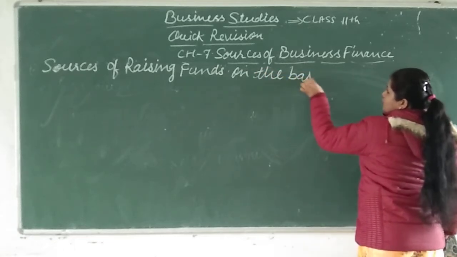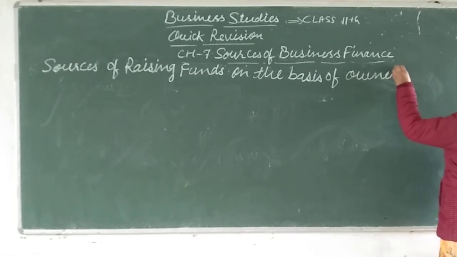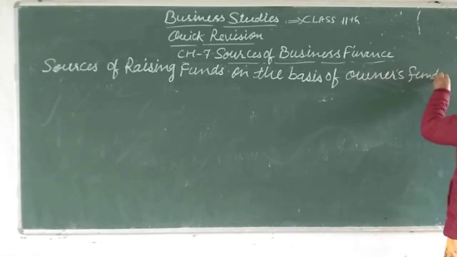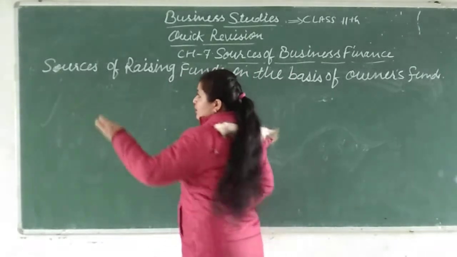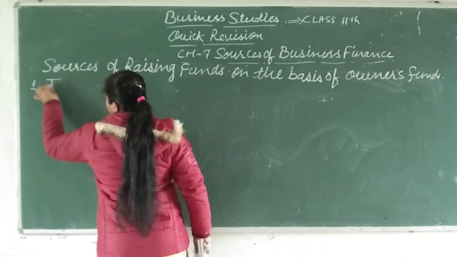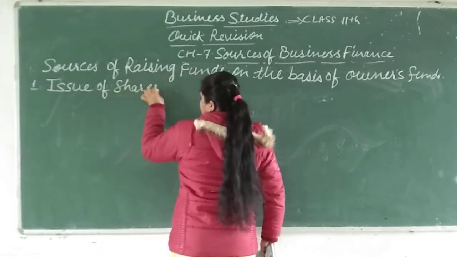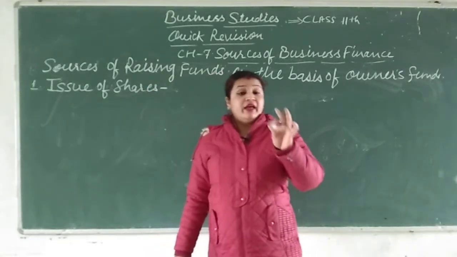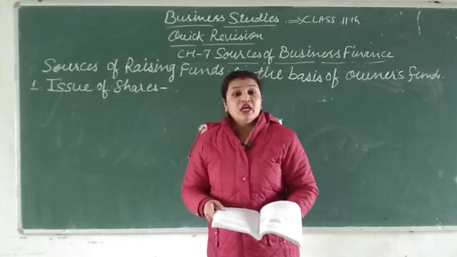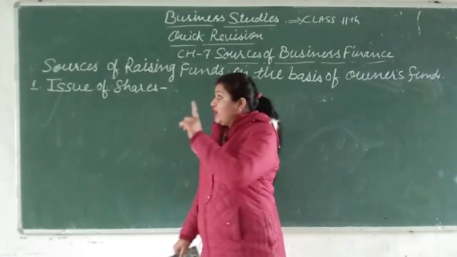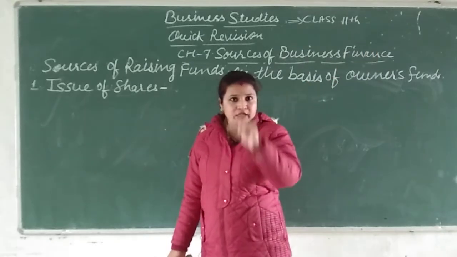On the basis of owner's funds, the first one is issue of shares. Remember, I have told you this, we have studied issue of shares. Issue of shares is owner's fund. This is a source of owner's fund and this is a long-term source of finance. Remember that issue of shares is a long-term source of finance, not a short-term source.